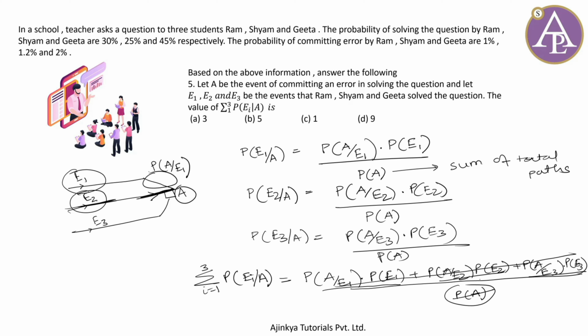P of A is equal to sum of these three, so they get just cancelled out, and the final answer you get is 1. Okay, so this is the end of the first question, right?